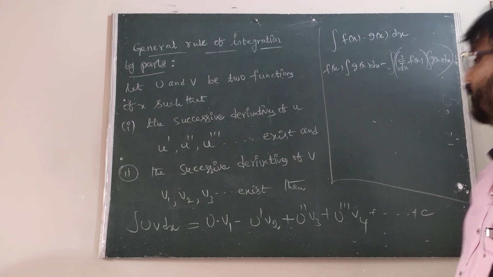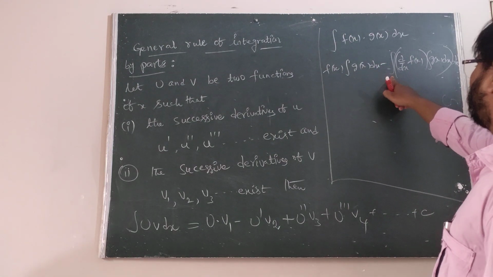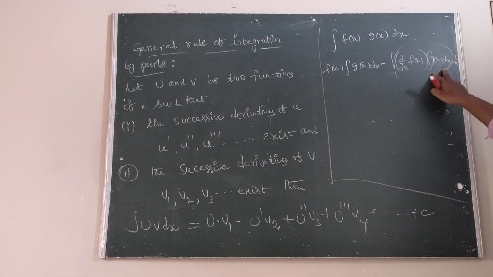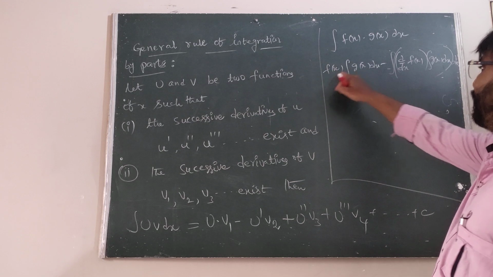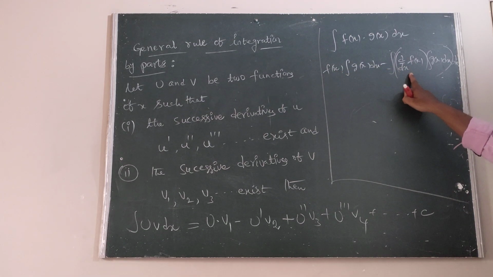Is it clear? The first into the integral of the second, minus the integral of the derivative of the first into the integral of the second. That is u into integral v minus the integral of the derivative of the first into the integral of the second.